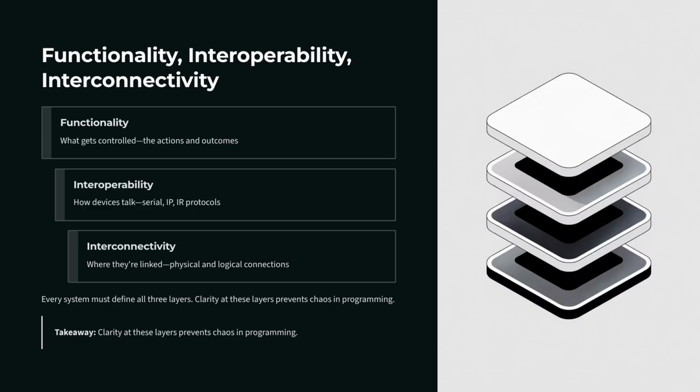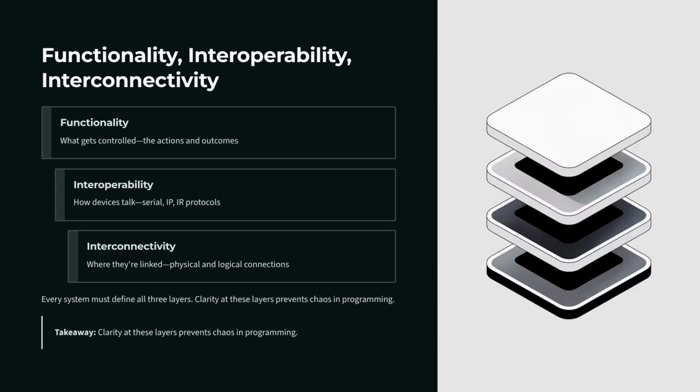So what gets controlled? And remember interoperability, how those devices talk: serial, IP, IR, and of course, interconnectivity, where they are physically and logically linked. Every system must define all 3. Clarity at these layers prevents chaos in programming.